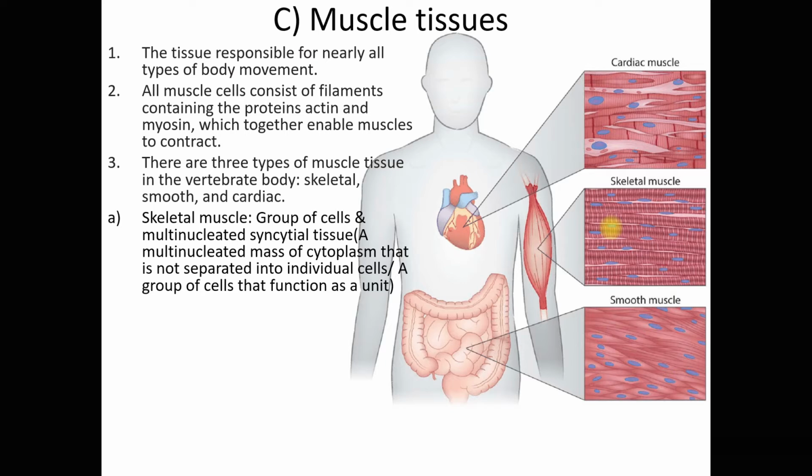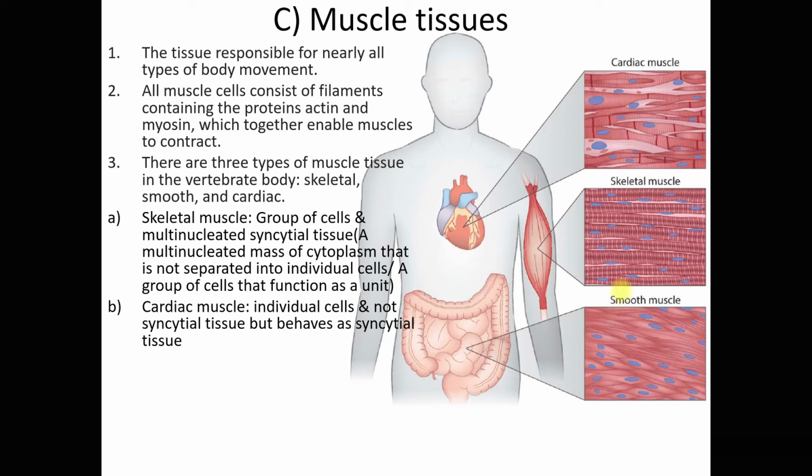Syncytial tissue means a multinucleated mass of cytoplasm that is not separated into individual cells, or simply defined as a group of cells that function as a unit. That is what syncytial means: a group of cells that function as a unit, or a multinucleated mass of cytoplasm not separated into individual cells.